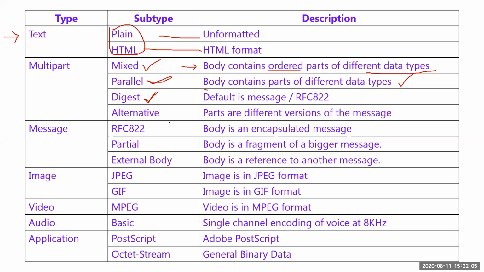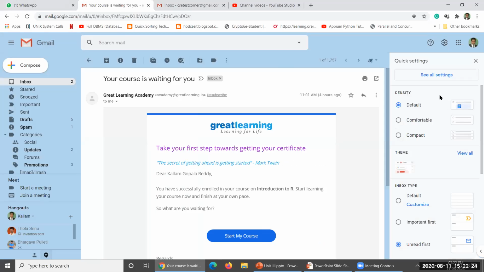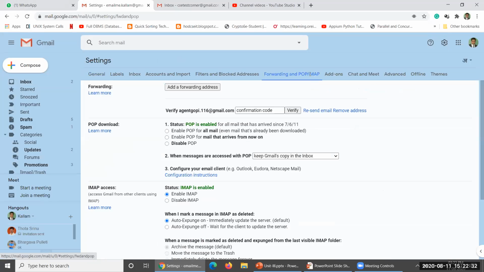Okay, and alternative, in the sense, normally alternative cannot be used here. Alternative could also be done. Let me show you where exactly. If I show you, then you may cheat people. However, I will show you. If you know the email of your friend, then whatever mail you get will be forwarded to you, using POP IMAP.